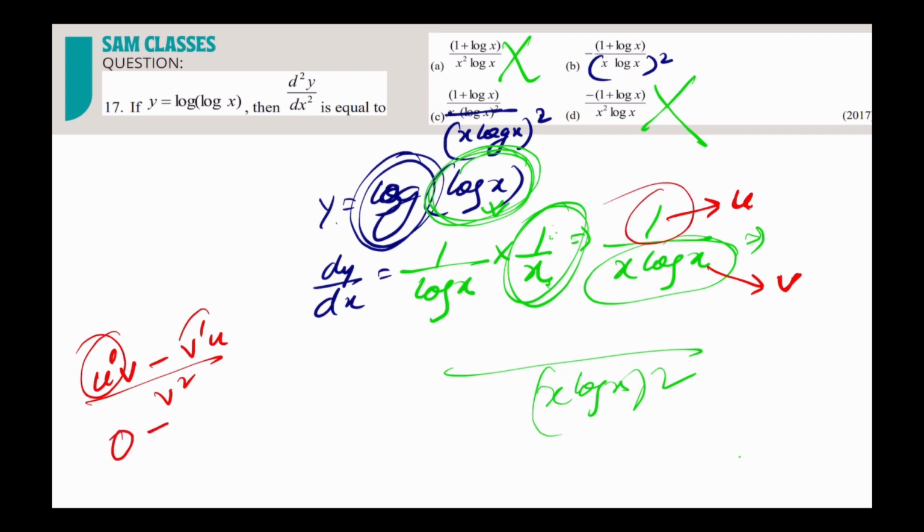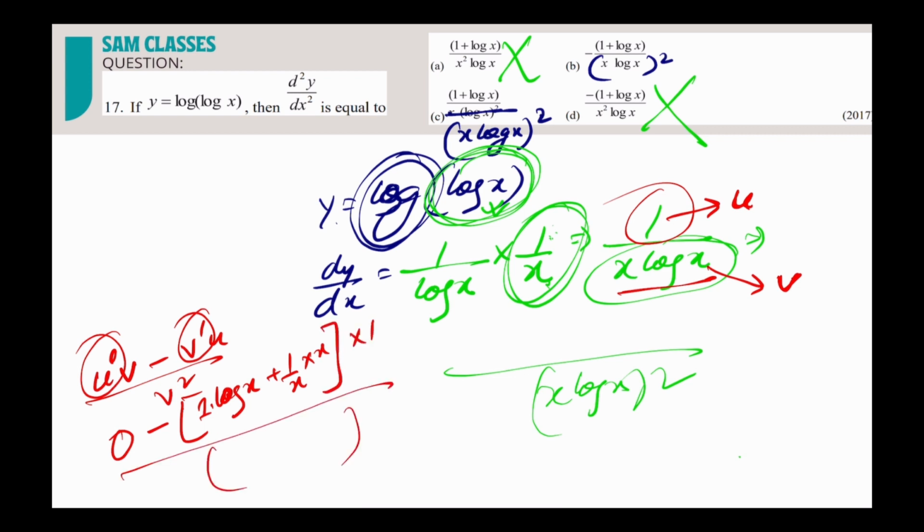Minus of v dash is what? This whole thing. So if I differentiate this, what will I get? First differentiate x, so 1 into log x. And then differentiate log x, so 1 by x into x into 1 divided by this whole thing. So see, we are getting a negative of that.